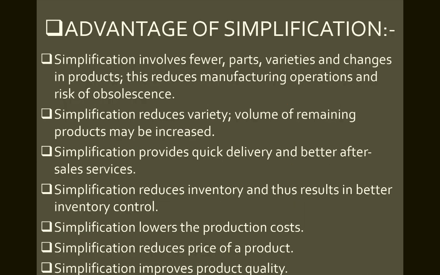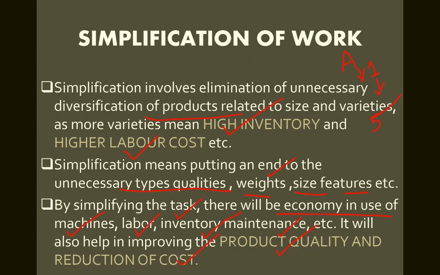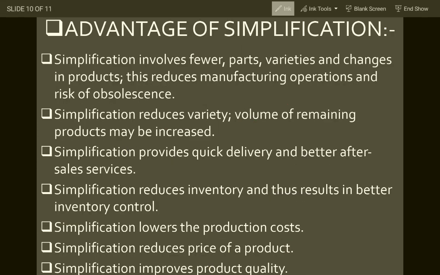Now what are the advantages of simplification? Okay, see, simplification involves fewer parts, variety and changes in product. This reduces manufacturing and operation costs and the risk of obsolescence. Many times the company is making a product and all of a sudden that product doesn't have demand in the market, or it becomes obsolete, outdated. So that's also one of the issues. To avoid obsolescence, and to avoid the costs related to operation and manufacturing, simplification should be implemented in the factory.